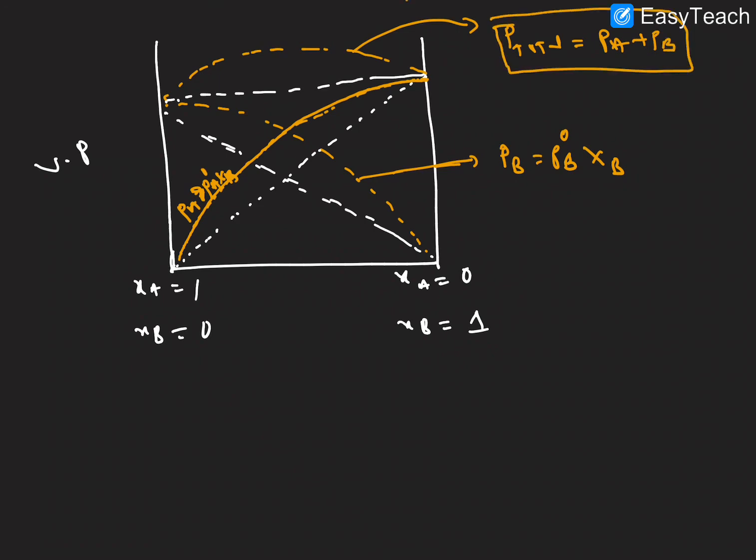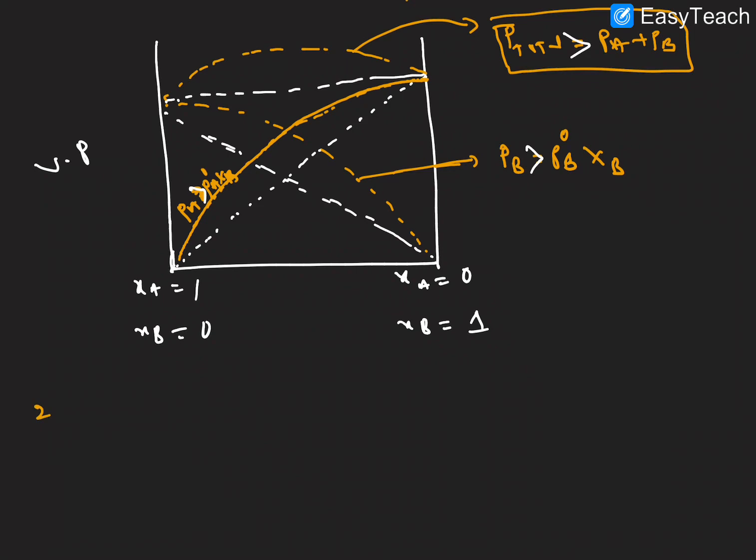This is the graph for positive deviation. I hope it is clear.